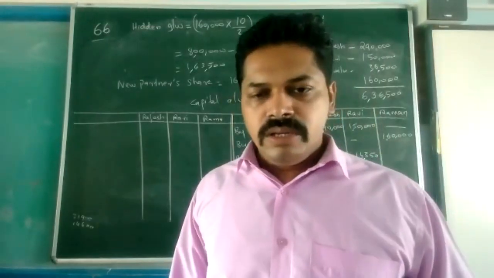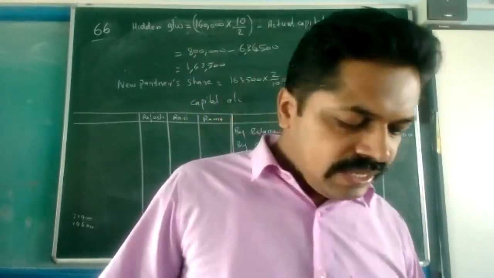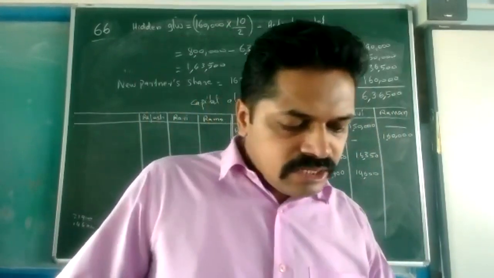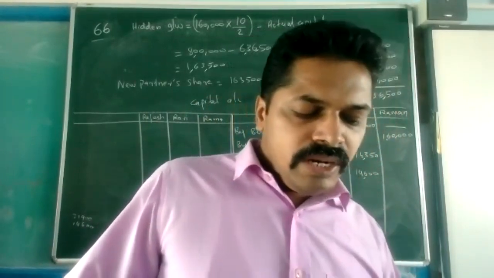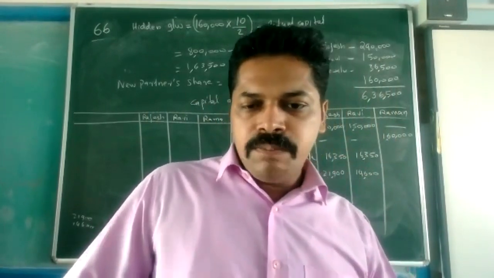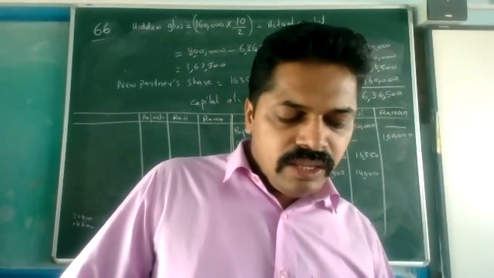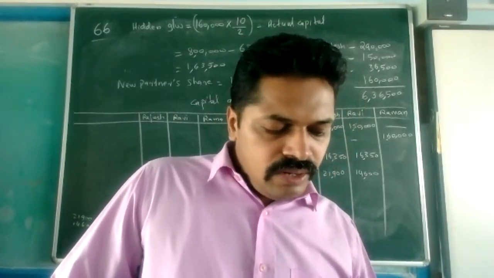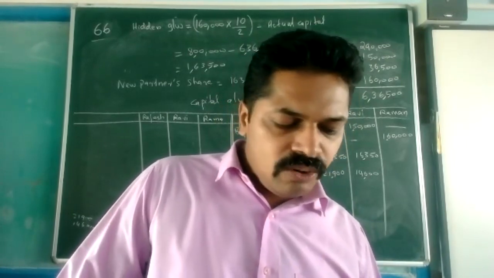Next item is stock. Stock we need to write in the inner column because depreciation was there. So 5% we have to subtract, and the balance we take in the outer column. Next one, prepaid insurance, there is no change, the same figure will appear. Now we are moving to debtors. In the inner column we write 94,000 minus provision 5,000, not 4,000, 5,000 we subtract. Then 89,000 will come. This we take in the outer column. Then machinery, there is no change, so the same amount comes in the outer column.